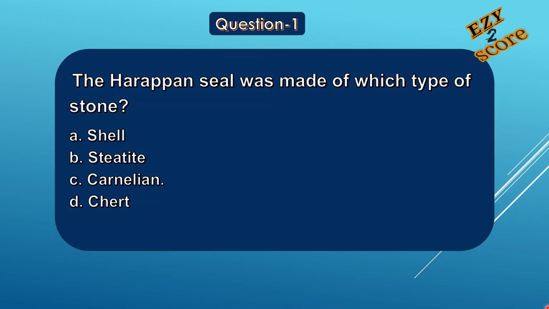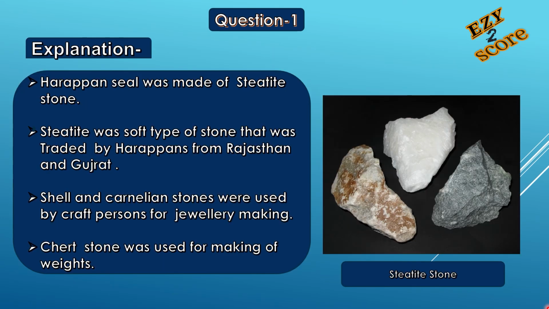The Harappan seal was made of which type of stone? And options are A. Shell, B. Steatite, C. Carnelian and D. Chert. Here the correct answer is option B, Steatite. Now let's understand why Steatite is the correct option of this question.